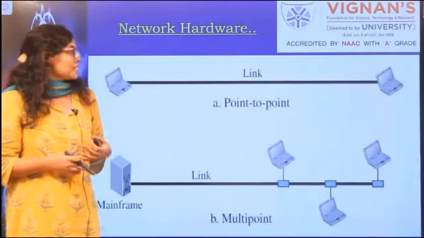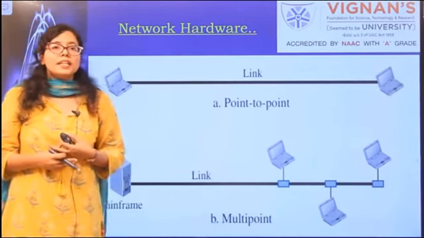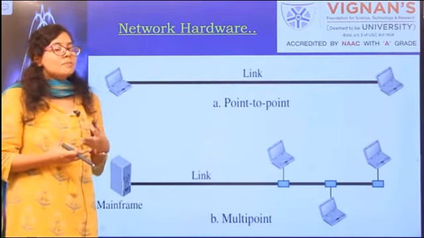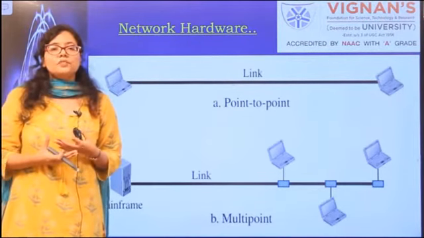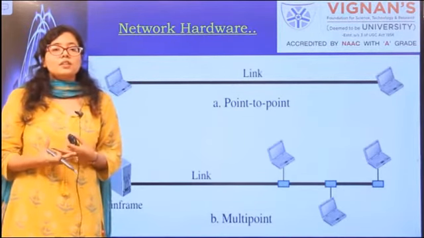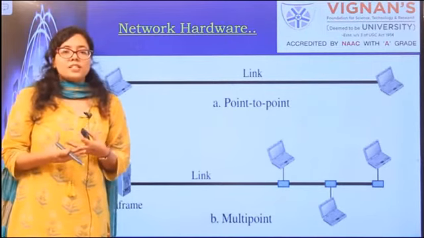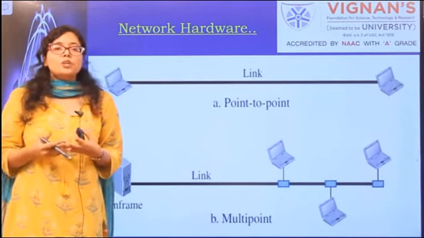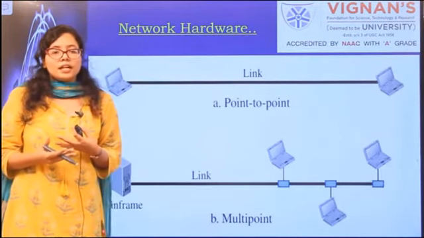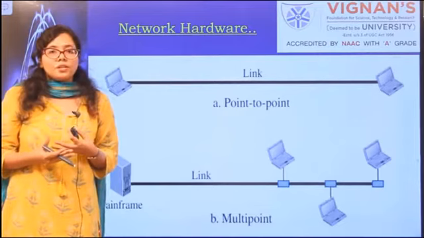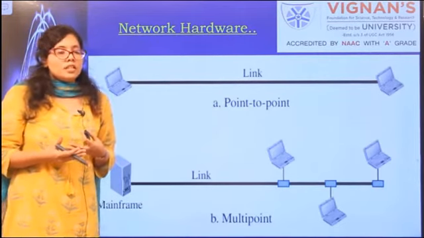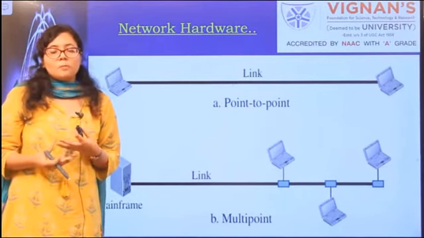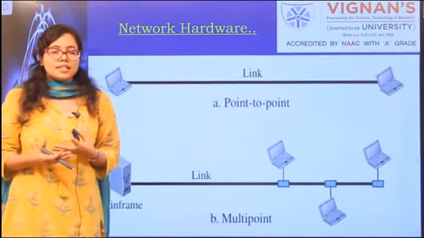From the figure you can see the first one, figure A, indicates a point-to-point link where the two devices are sharing a dedicated channel. What is the benefit of this kind of link? Only the required device accepts the data, and the data is much more secure than in a broadcast. Also, there is less traffic on a point-to-point network. Similarly, in figure B, you can see a multi-point network, or basically a broadcast network.